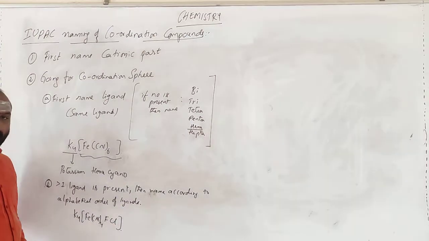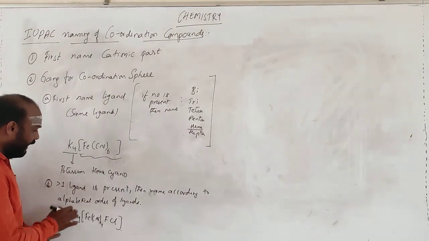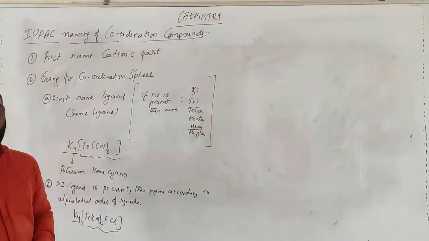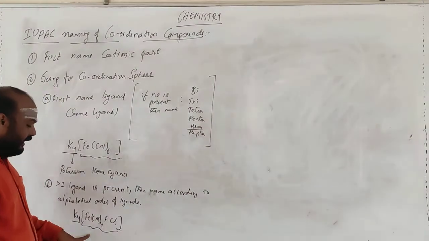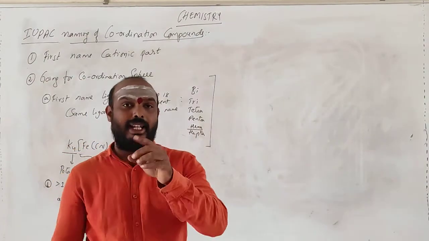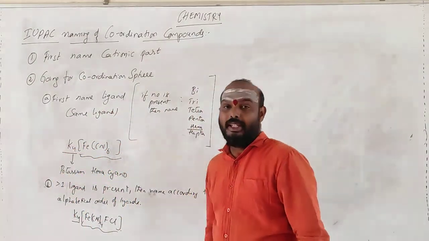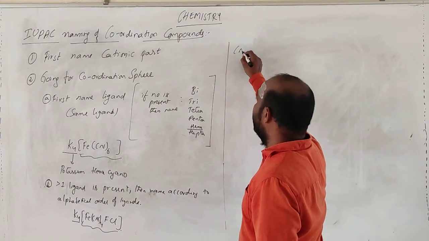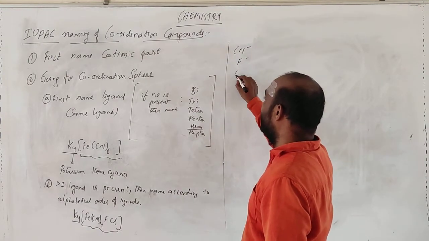This is the compound. Potassium, the cation part, is finished. If you go for the coordination unit, how many types of ligands do you have? One ligand is 4 times here, no problem. You have 3 types of ligands: cyanide, chloride, and fluoride.